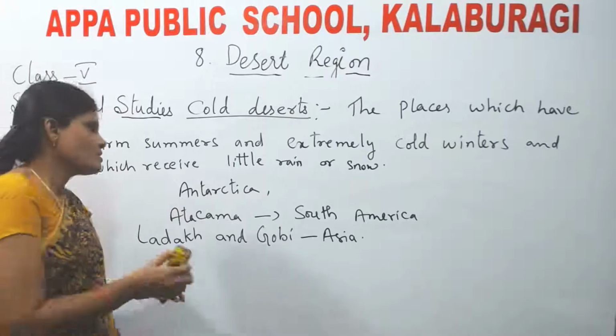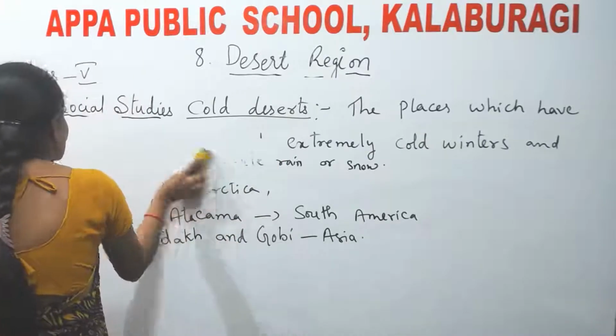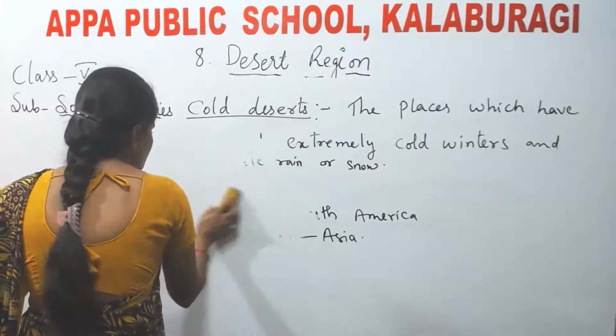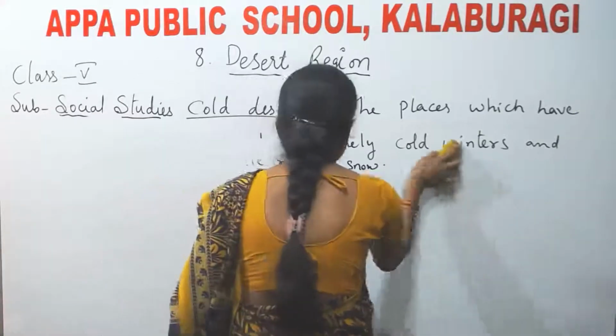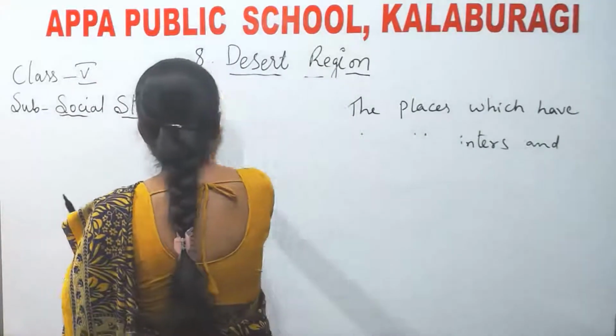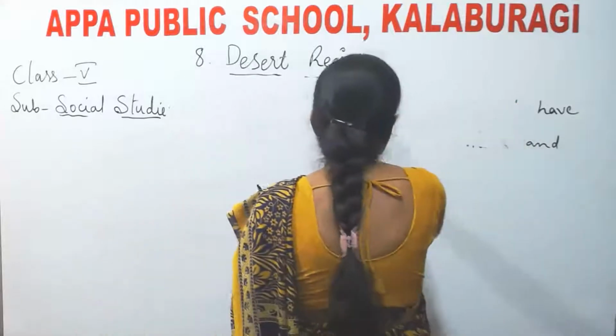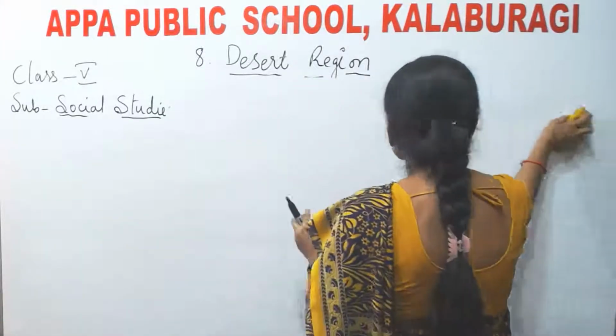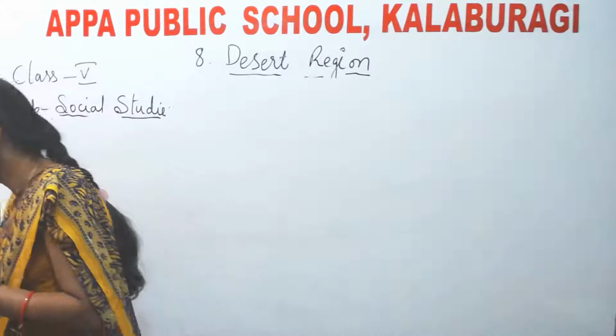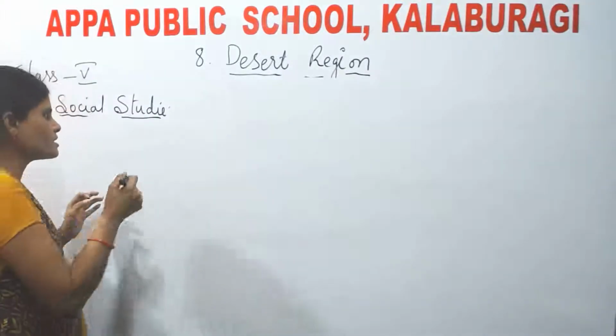Understood, children? Next, what are cold deserts? The areas which have warm summers and extremely cold winters. Such places are called cold deserts. Now let us see climate.